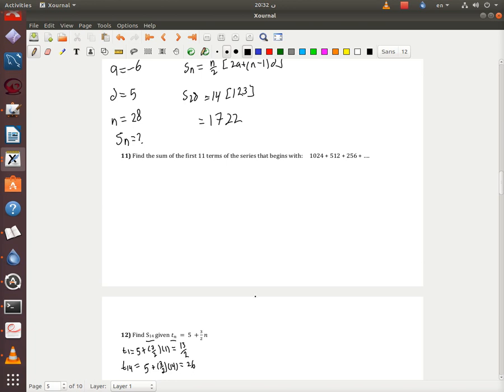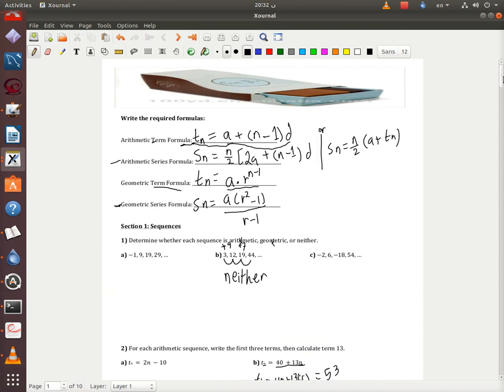Now I'm going to do the law, which is going to be Sn equals n over 2 times A plus what? Remember, you can use this or you can use this one.